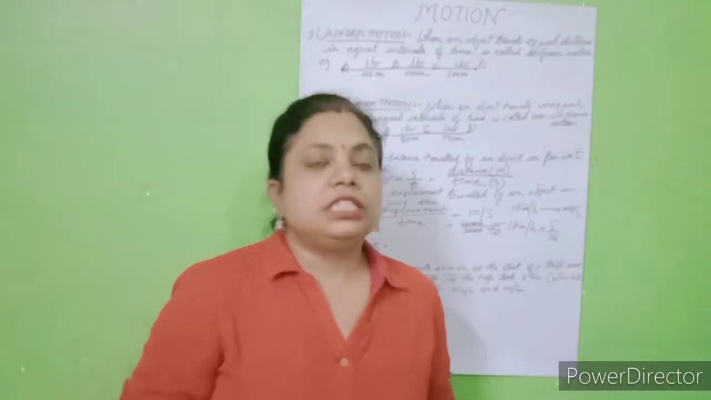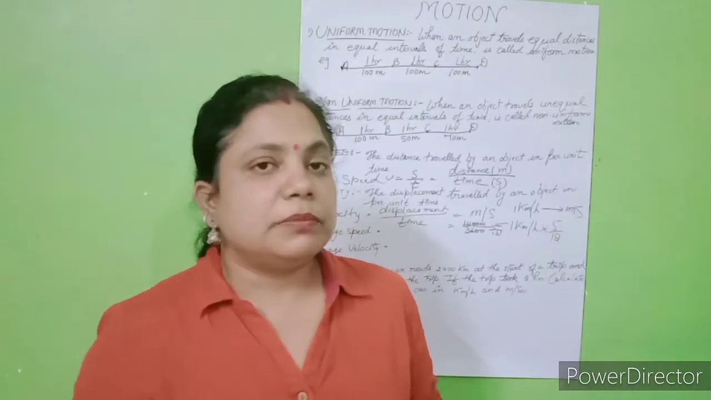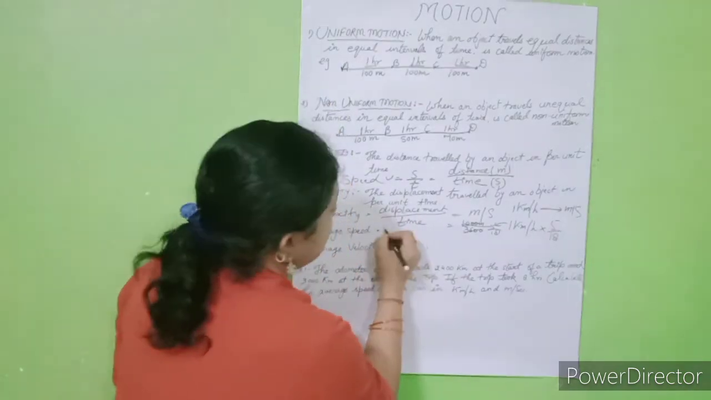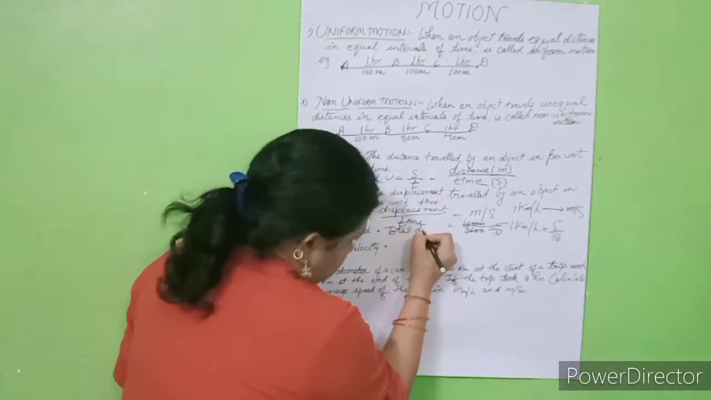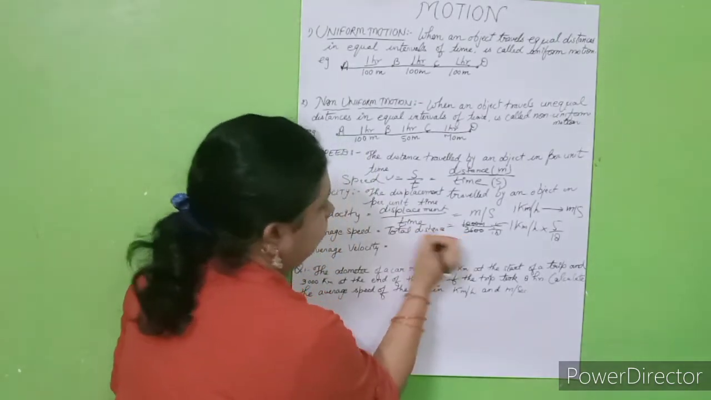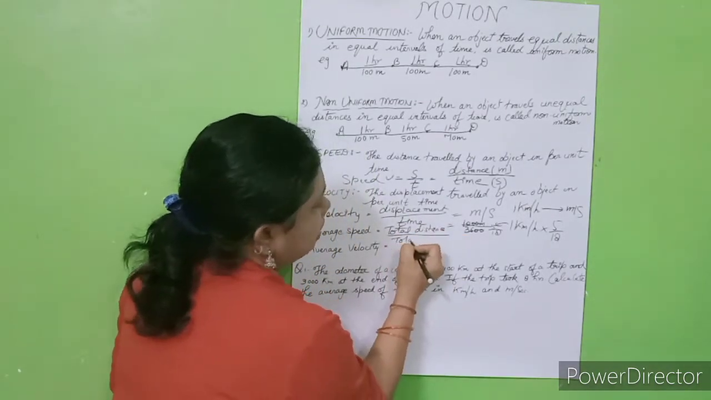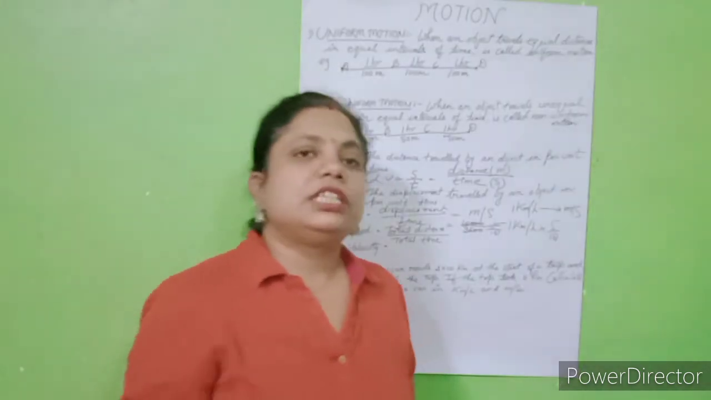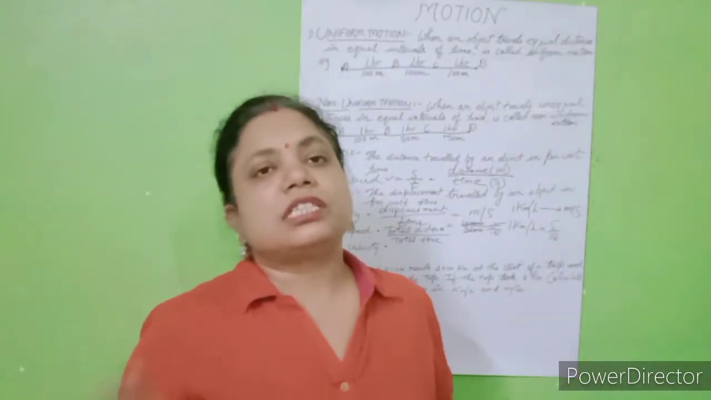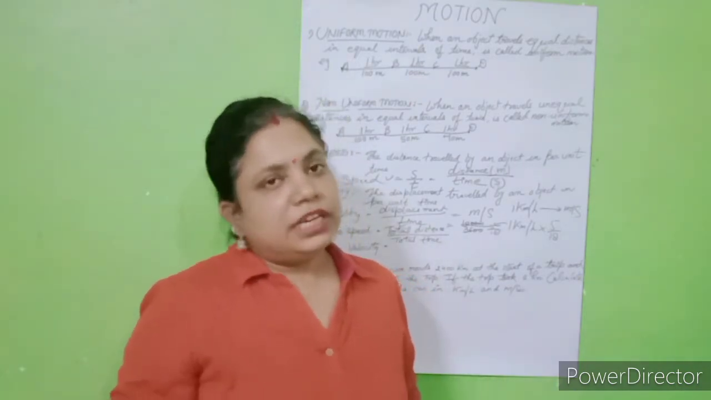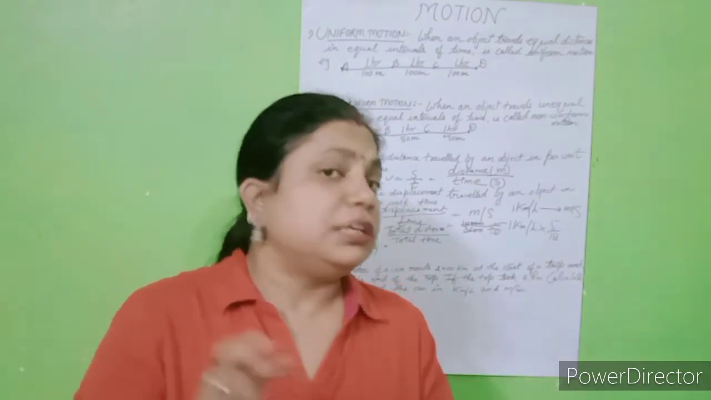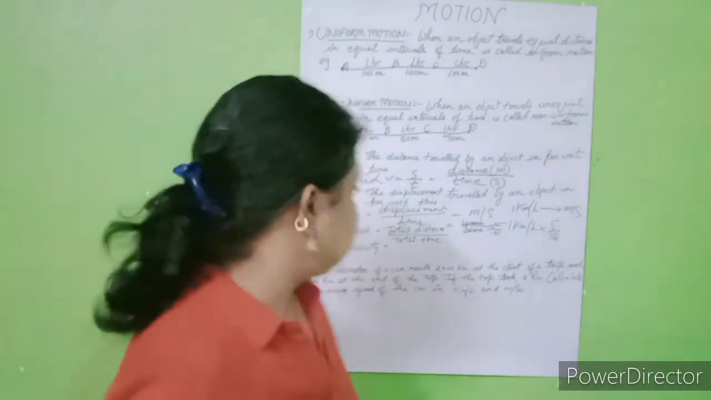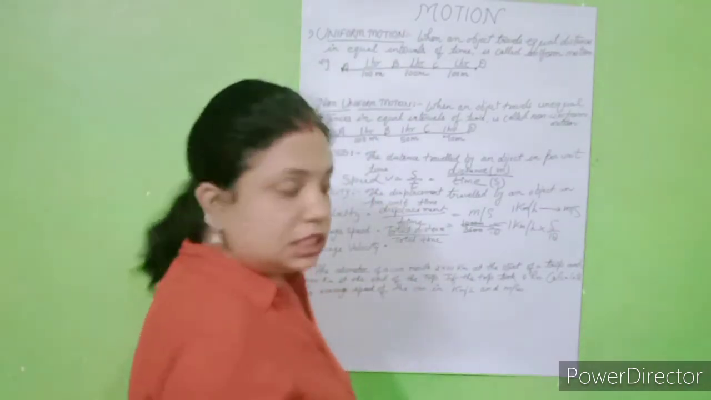Now, average speed. Average speed, students, means the total distance covered by the object upon total time taken. So its formula is total distance upon total time. Fine. Suppose in the first hour it covers 20 kilometers, in the second hour it covers 30 kilometers, right? So total distance will be 20 plus 30, and total time is 1 plus 1, that is 2 hours. Clear?